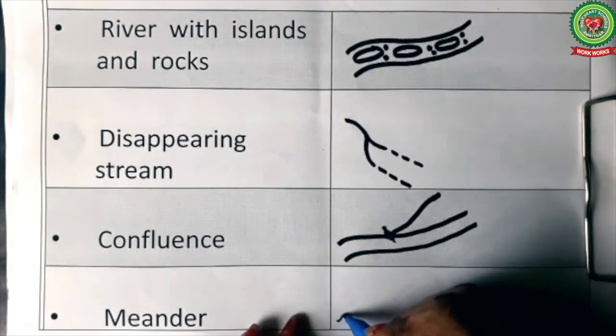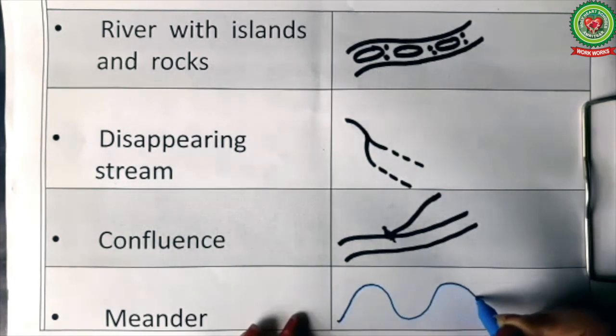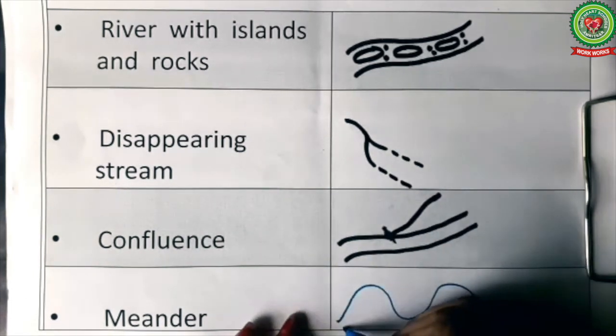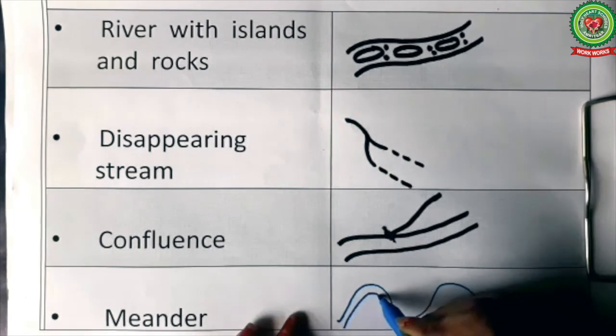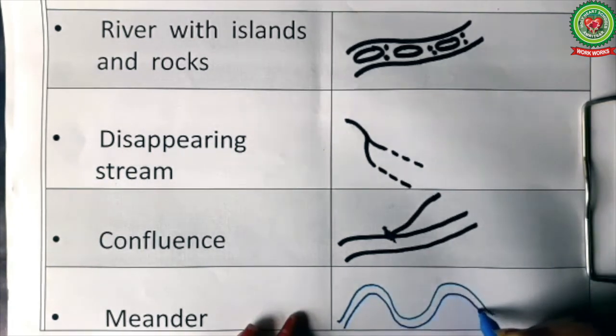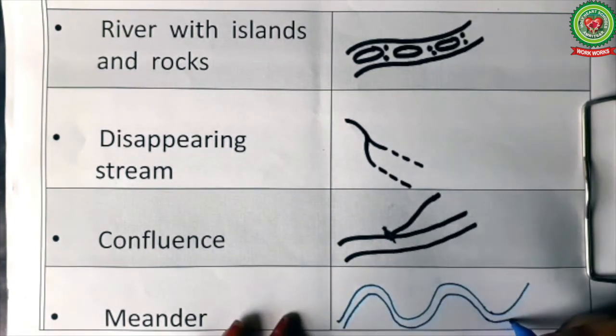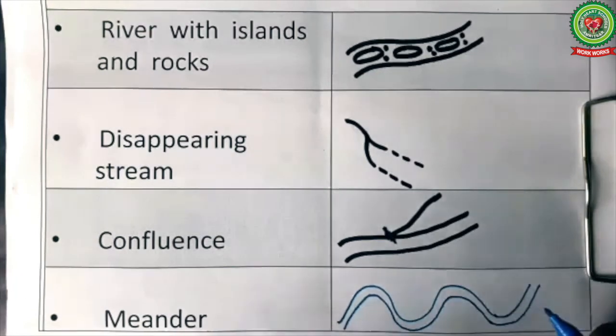We can take either blue color or black color for drawing a meander, depending on the nature of the stream, whether it is seasonal or perennial. So I have drawn a perennial river here. You can see this is a meander formed by the river, because the river is flowing to and fro, forming loops, or flowing in a zigzag manner. So the meander is formed.